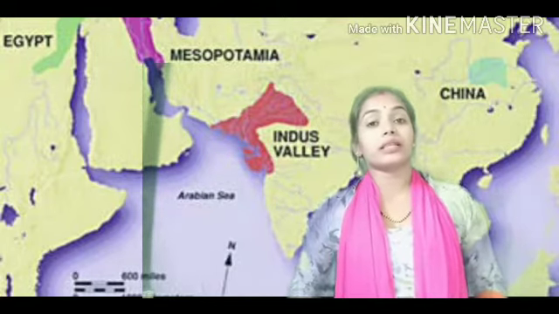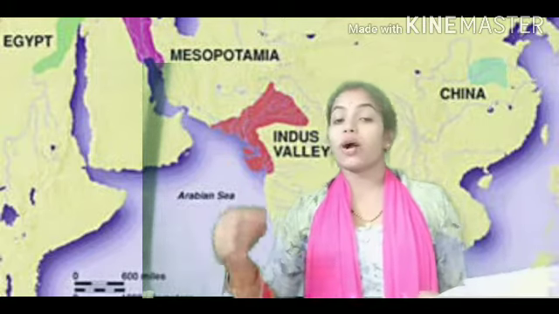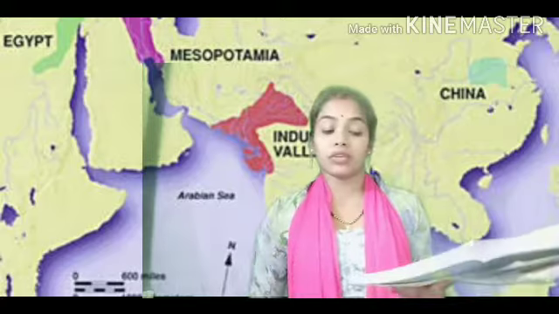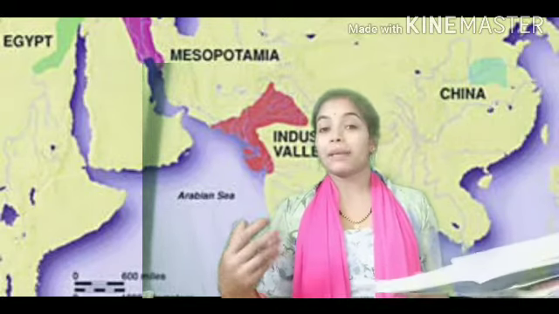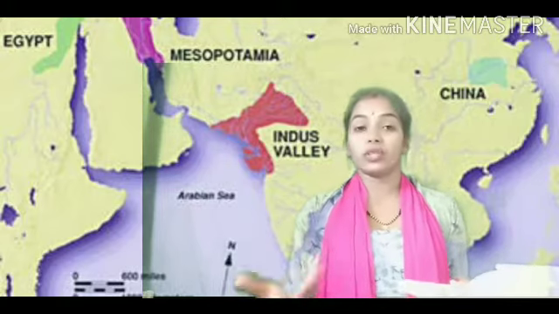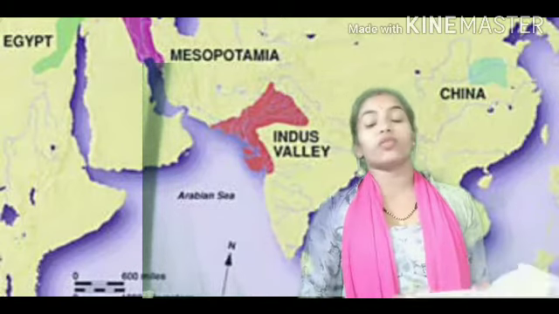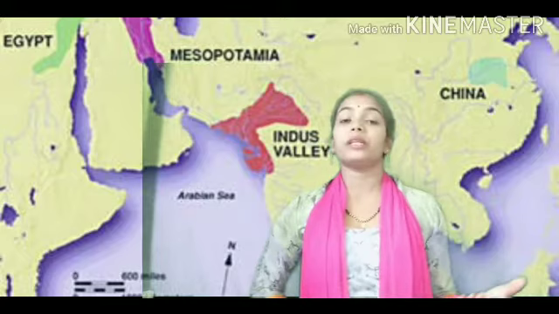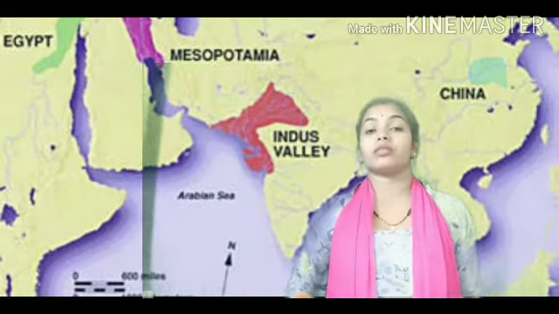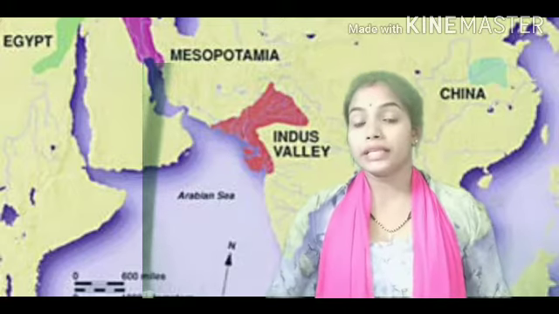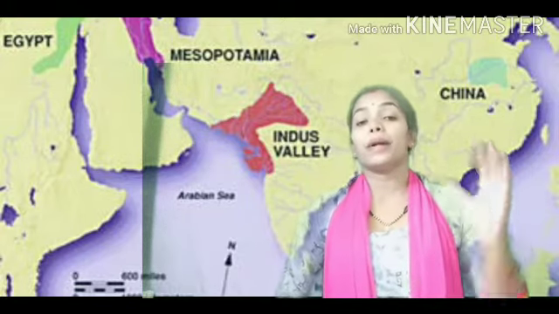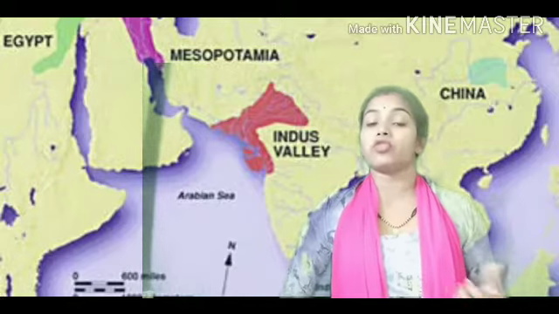We also discussed the decline. Around 1500 BC it declined. Maybe natural calamities were the reason, climatic change can be the reason, or possible massacre, maybe some invasions happened, and a shift in the course of the Indus river, possibly. Because of some change in the flow of the river's water, the civilization may have declined. We do not have any particular or exact information about it.